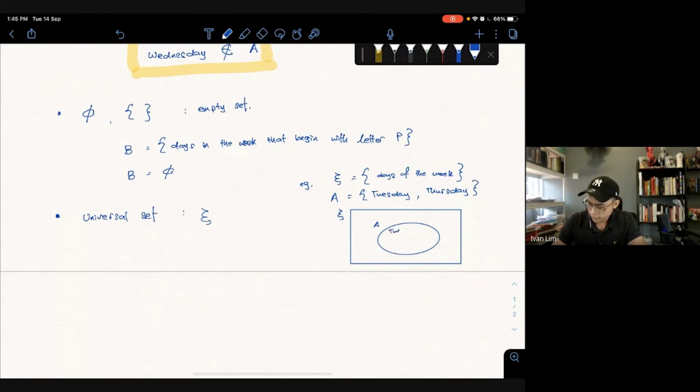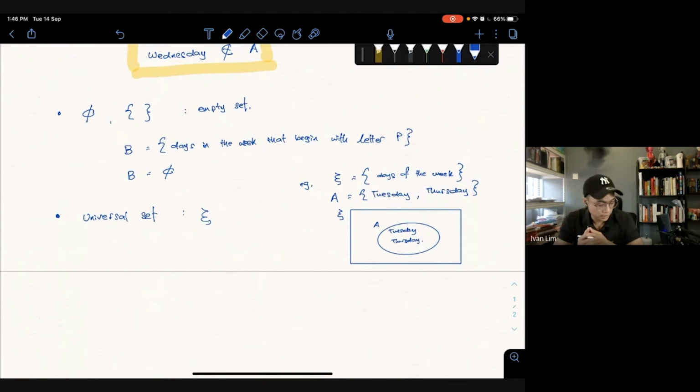This is Tuesday and Thursday inside, because A denotes the days that start with the letter T. So you have to ask yourself, my entire universe consists of the 7 days. Now I only got one set called A, which is Tuesday and Thursday, because they are the days of the week that start with the letter T.